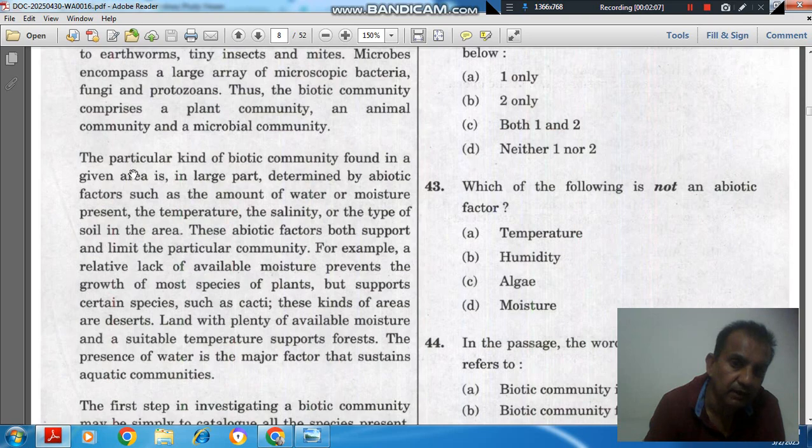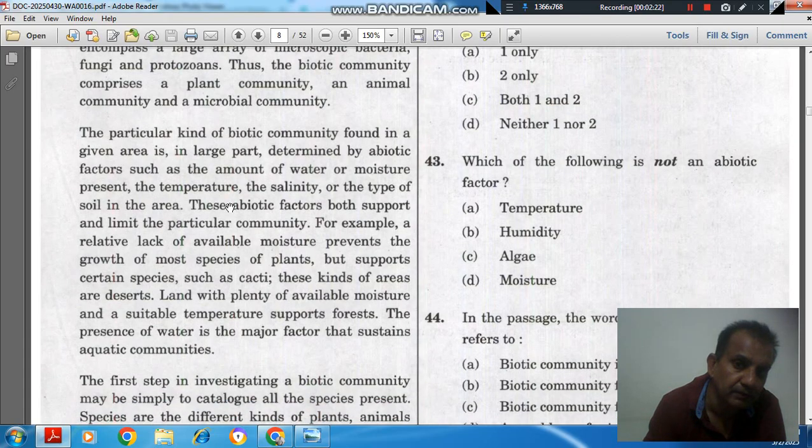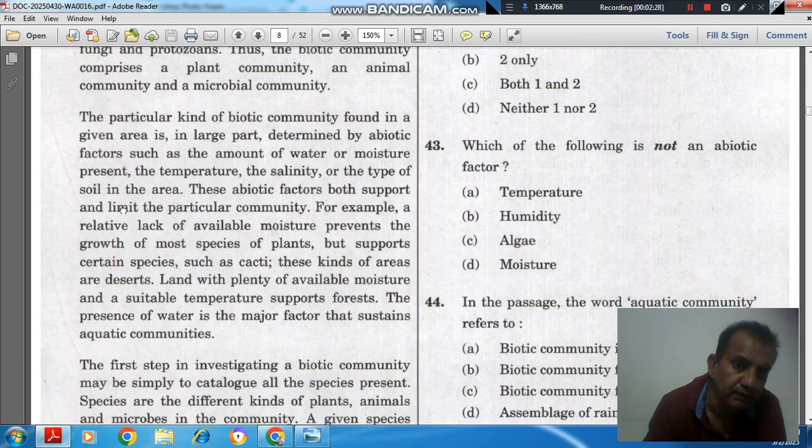The particular kind of biotic community found in a given area is in large part determined by abiotic factors such as the amount of water or moisture present, the temperature and the salinity, or the type of soil in the area. These abiotic factors both support and limit the particular community.